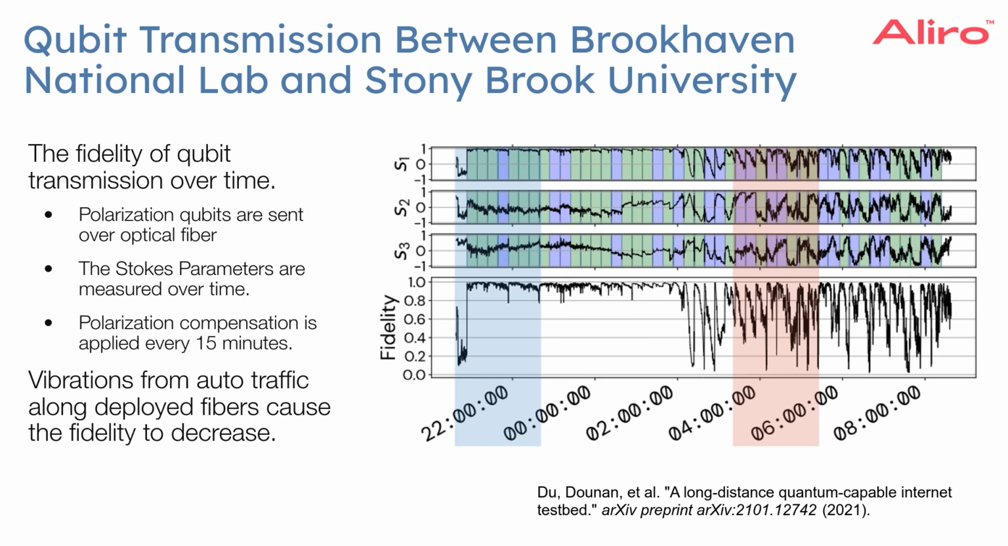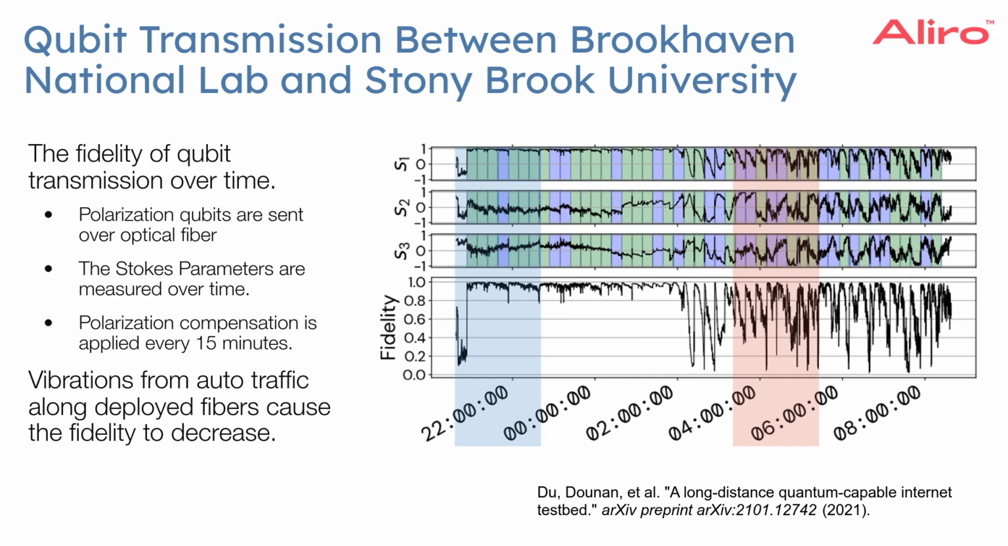Now, what you can see, for instance, in this blue region between 10 p.m. and midnight, is relatively high fidelity throughout the entire time region. The reason for this is that this is in the middle of the night. There isn't a lot of auto traffic on the road that is along the deployed fibers. The fibers are buried in the ground right alongside a highway.